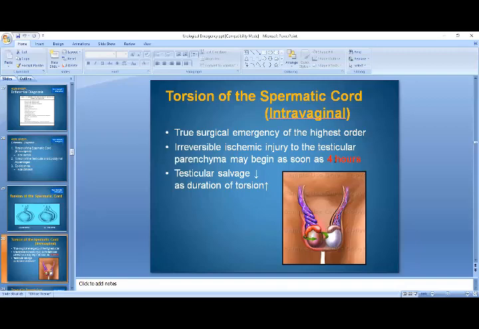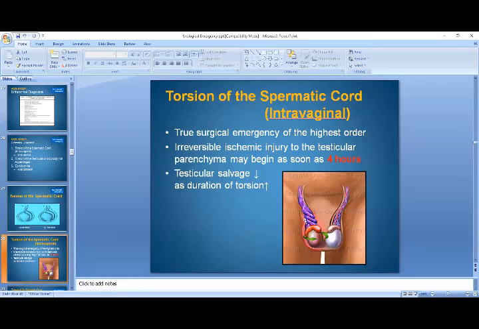As time passes, testicular salvage decreases. If the patient has had symptoms for more than 4 hours, sometimes when you explore, the testis already has ischemic necrosis, and you will have to do an orchiectomy and remove the testis.